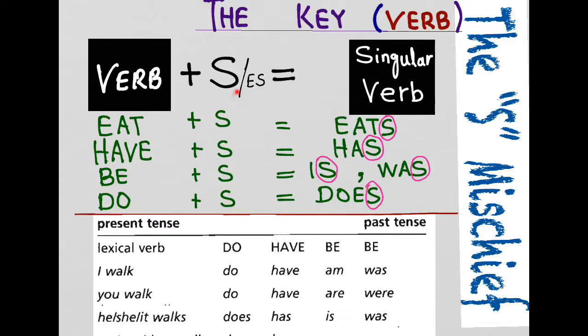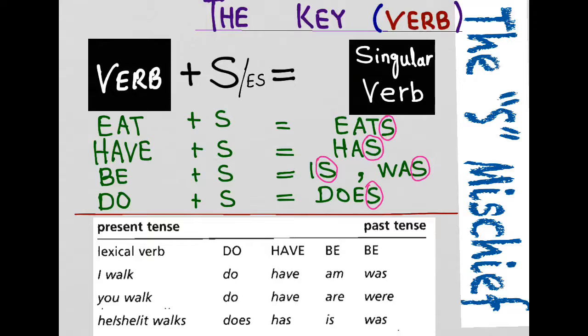This is just to show some uniformity in the principle. So does, eats, has, was, is, and does. All these verbs have S at their ends, and that S, as I have told you, in order to remember the point, S is singular. I told you that a verb not only shows tense but also person. This is showing person in the form of S, singularity, and it can also show tenses. Here is a short table in order to clarify the point even more fully.